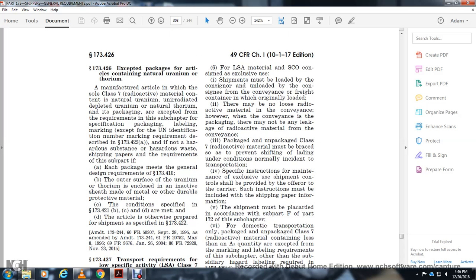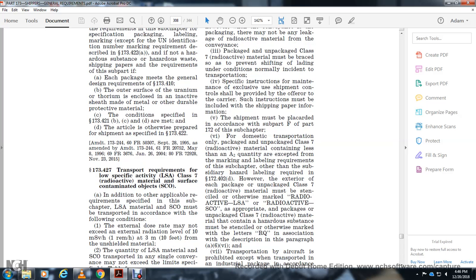173.426, except for the package of the article to name the natural uranium of the thorium and manufactured article with the class of the reactive material containing the time of the natural uranium or unradiated depleted uranium, natural thorium, and package with the accepted of the requirements of the subject with the specification packaging, labeling, marking, except for the identification marking requirements described in 173.422 A, but it is not authorized substance with the hazardous waste of the shipping material requirements of the subpart. If each of the packaging general design requirements 173.410, with the outer surface of the uranium thorium and clothes the active the sheath that is made with the metal with the other durable part of the materials, the conditions specified in 173.421 B, C, and D met, with the articles otherwise prepared and shipped as specified in 173.422.